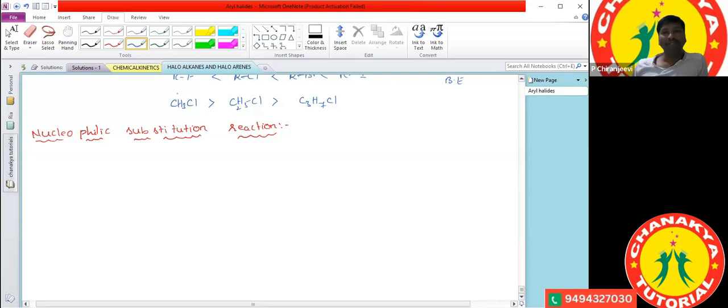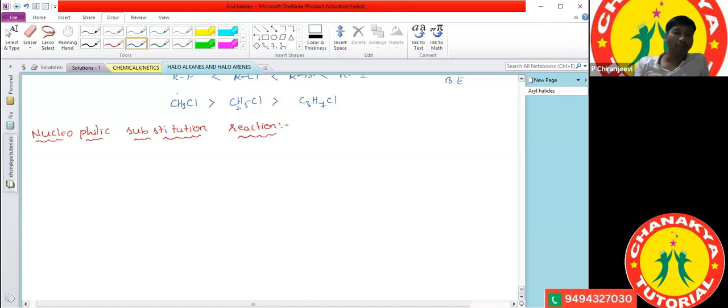So the different types of substitution reactions are electrophilic substitution, nucleophilic substitution, and free radical substitution. What is the best example for that? This morning we studied free radical substitution. Yesterday we studied preparation of haloalkanes by the halogenation reaction. Halogenation reaction is one of the best examples of free radical substitution reaction.